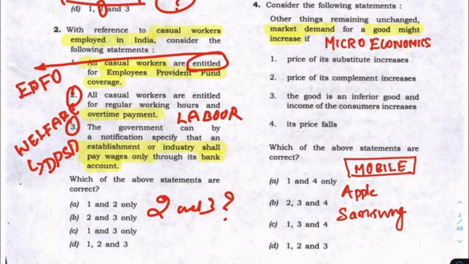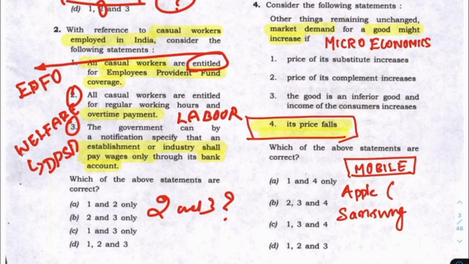When everything else is unchanged, a product's demand will increase if the price falls. So watch very closely.